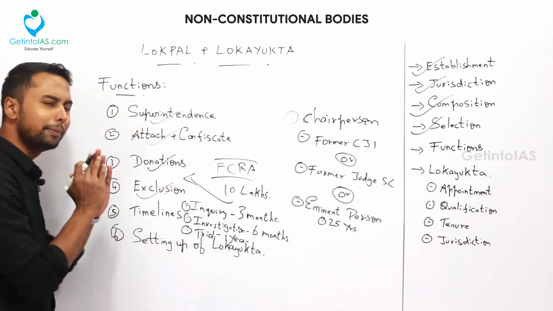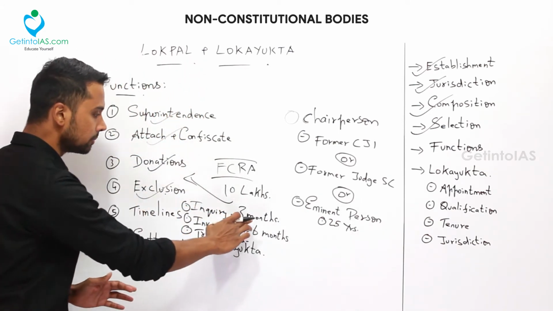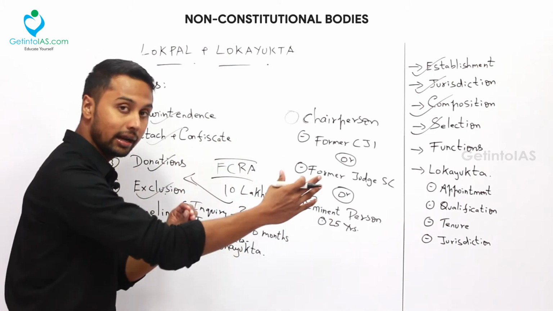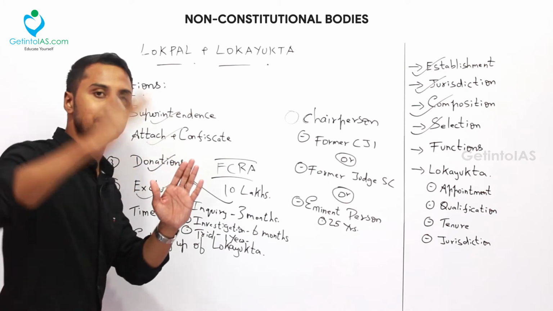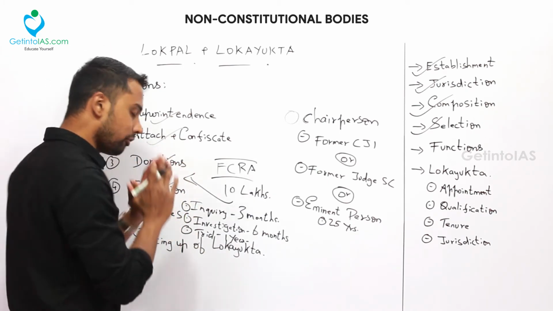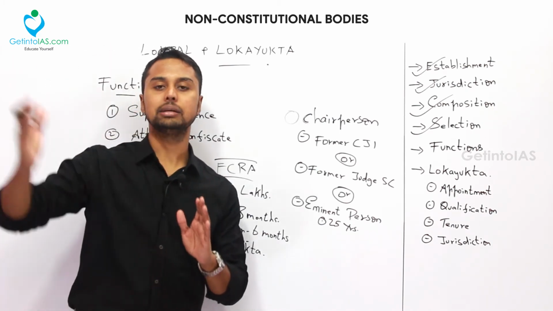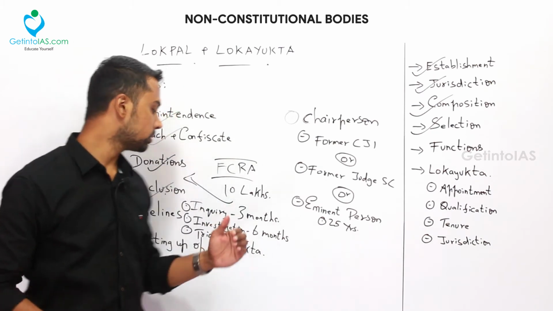For inquiry, for basic preliminary inquiry, 3 months, extendable again for another 3 months. For investigation, the timeline is 6 months, extendable again to 6 months. And for trial, it is 1 year, again extendable for 1 year. So this is about the timelines.